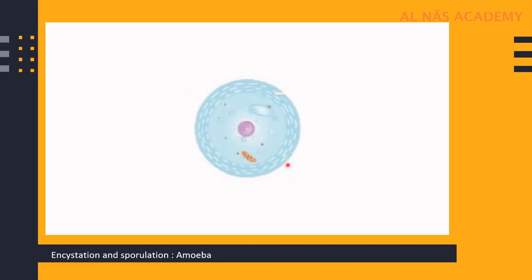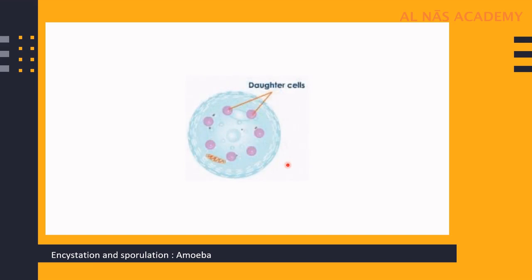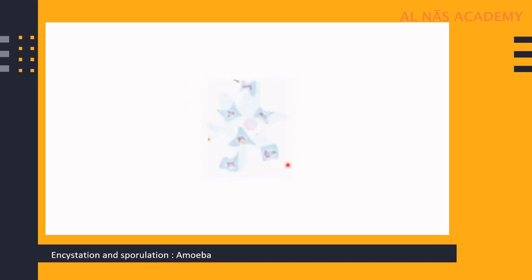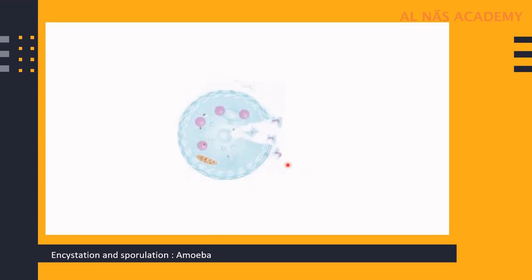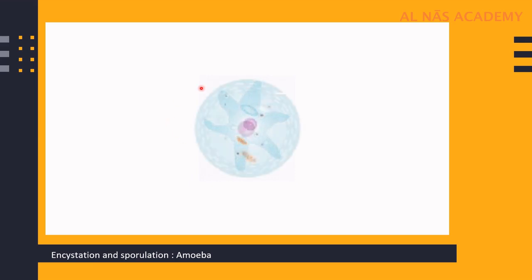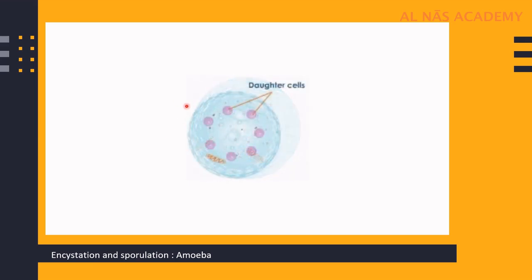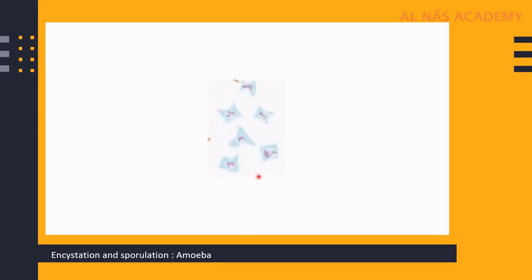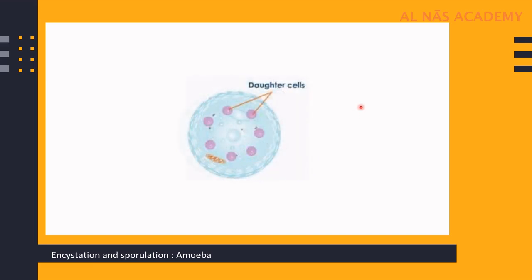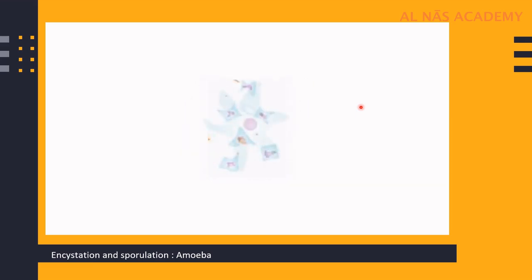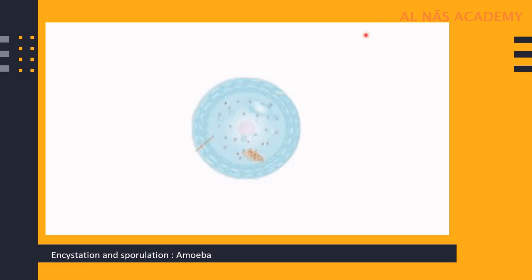So this phenomenon where the pseudopodia are withdrawn by the amoeba and it secretes a three-layered hard covering around itself is called encystation, and this happens during unfavorable conditions. During unfavorable conditions, the amoeba withdraws its pseudopodia and forms a cyst-like covering. So this is encystation, and when the favorable conditions return, then that cyst amoeba starts multiple division